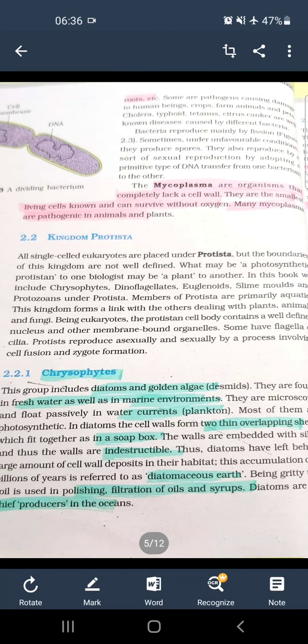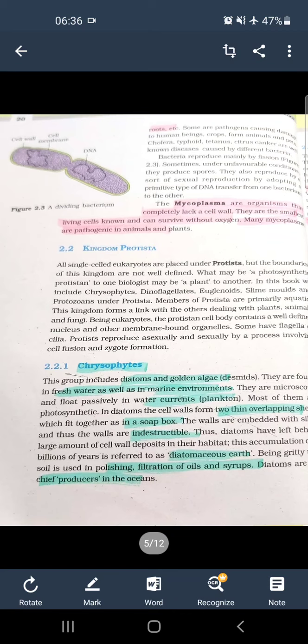First is chrysophytes. Chrysophytes include golden algae or desmids and diatoms. These are found in both freshwater and marine water. They float passively. Their structure is overlapped like a soap box and they are indestructible. They are known as diatomaceous earth because when they die, their skeleton or covering gets accumulated at the bottom surface of the water body. It is used for polishing and filtration of oil and syrups. Diatoms are the chief producers in the ocean.